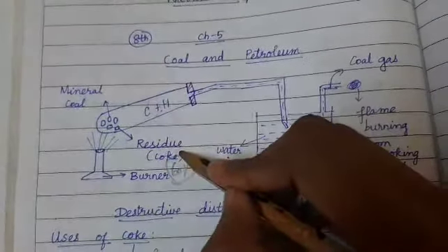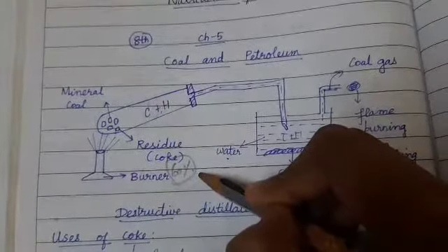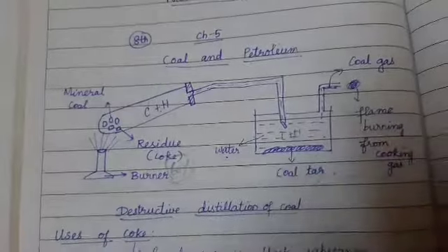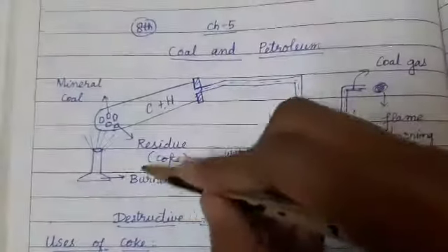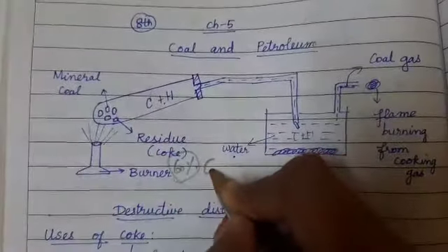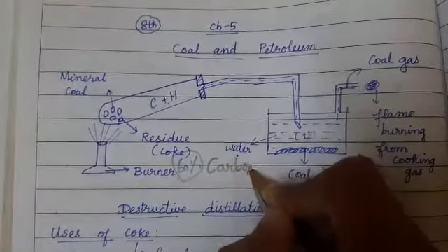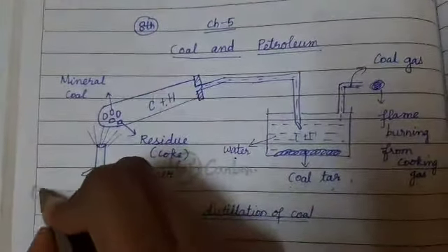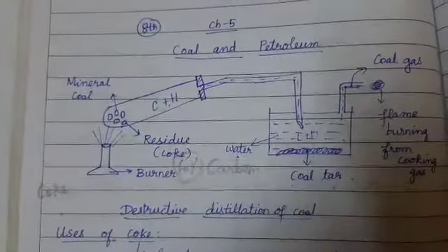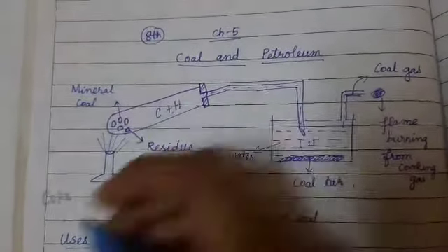That is nothing but the coke, which is about 60% carbon. And this coke having 60% of carbon, we pass hot steam. Now I'll write here separately. So coke has 60% of carbon.